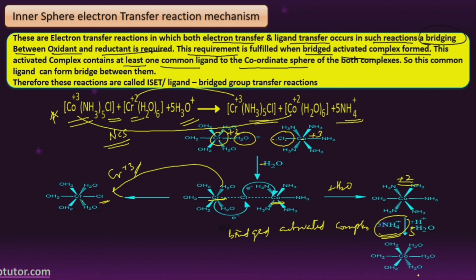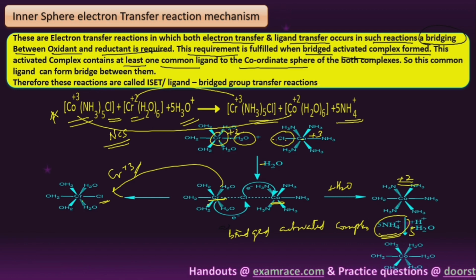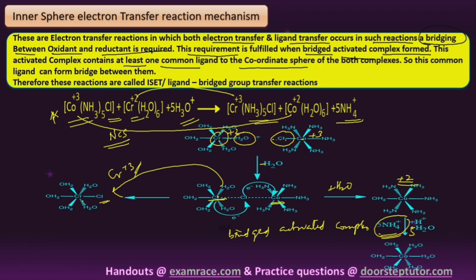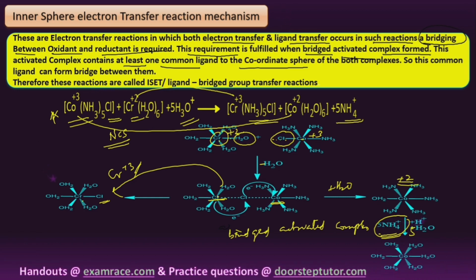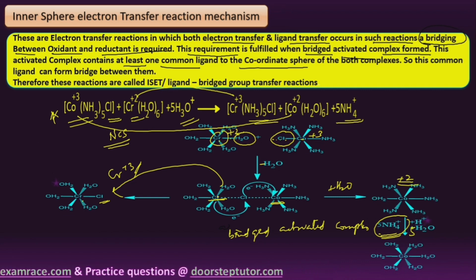Then it forms the aqua complex, that is [Co(H2O)6]2+, right? In this type of reaction, a ligand bridged activated complex is formed. Due to the bridged activated complex, generally the electron transfer is possible, right?